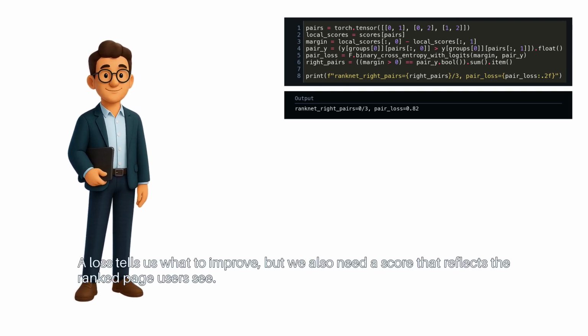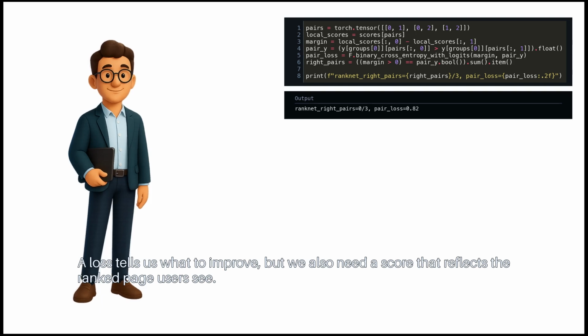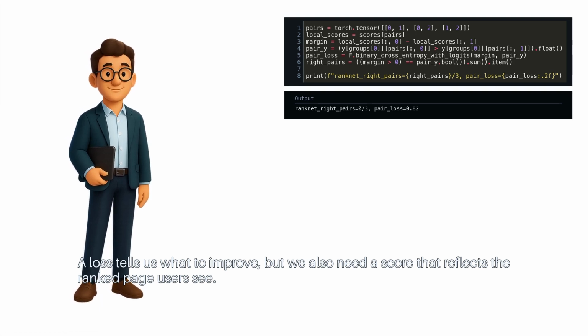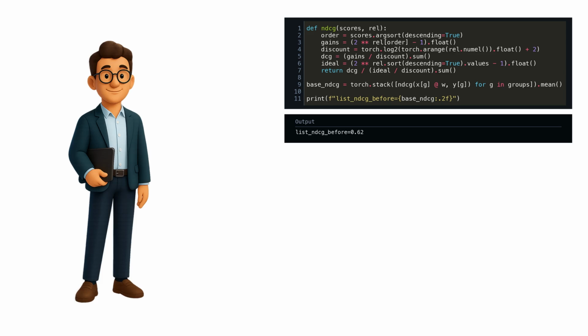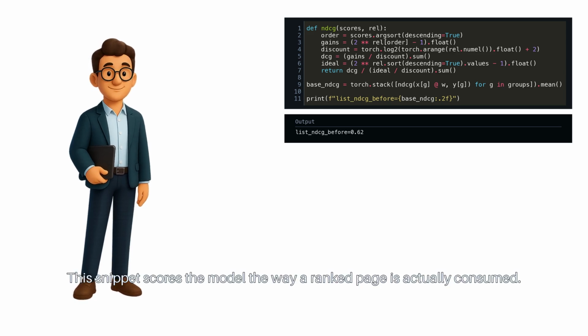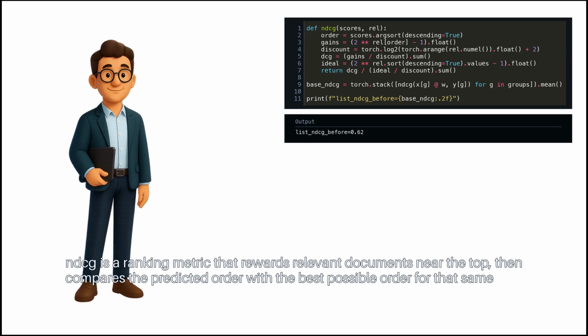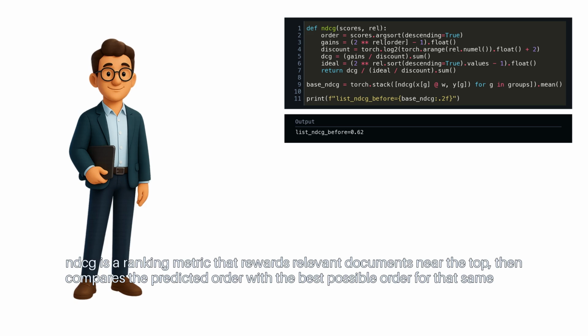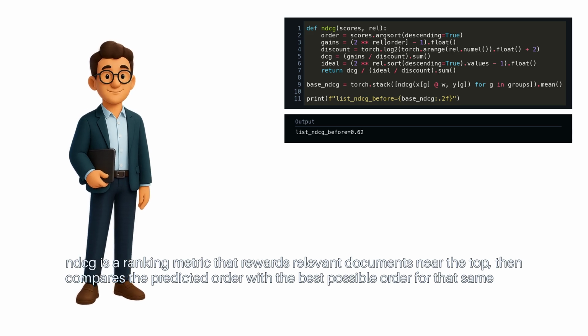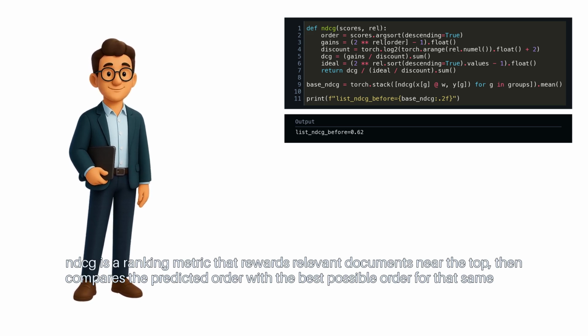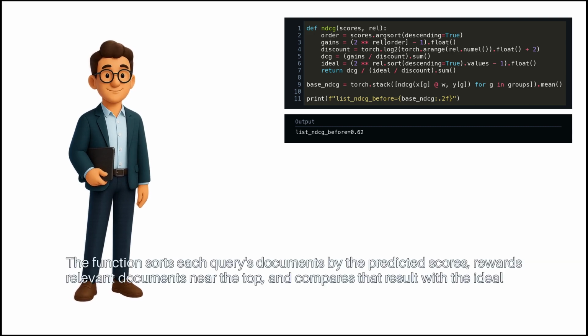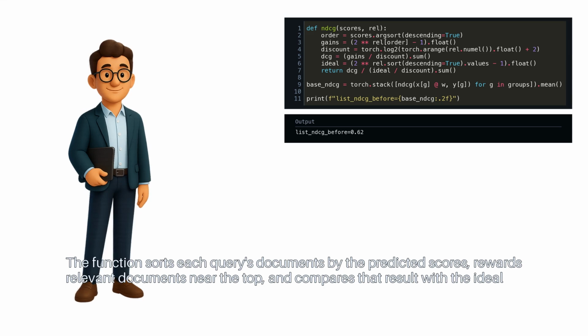A loss tells us what to improve, but we also need a score that reflects the ranked page users see. This snippet scores the model the way a ranked page is actually consumed. NDCG is a ranking metric that rewards relevant documents near the top, then compares the predicted order with the best possible order for that same query. The function sorts each query's documents by the predicted scores, rewards relevant documents near the top, and compares that result with the ideal sorted order.